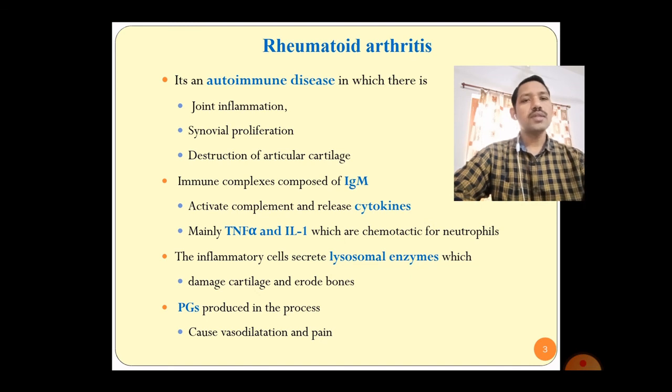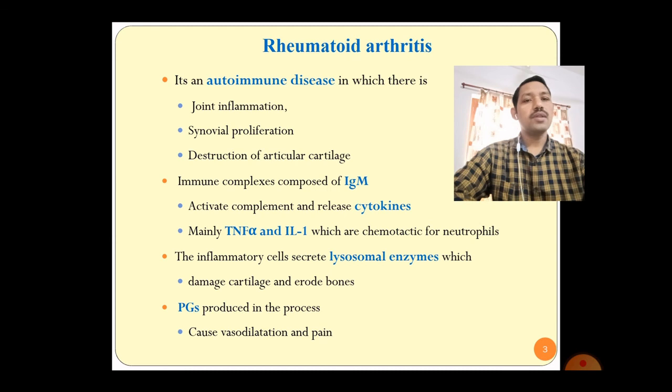The immune complex is composed of IgM, which activates complement and releases cytokines, mainly TNF alpha and interleukin 1, which are chemotactic for neutrophils.